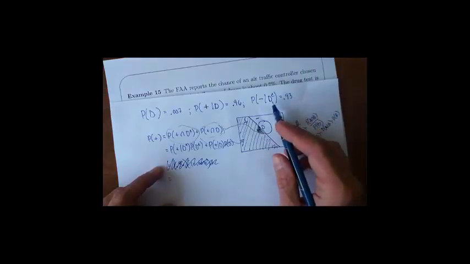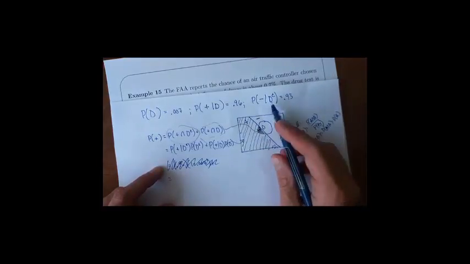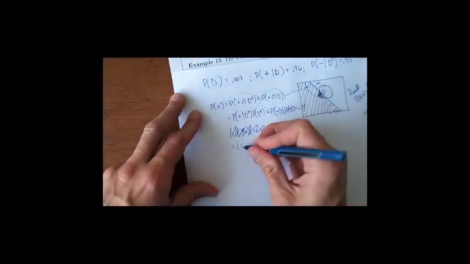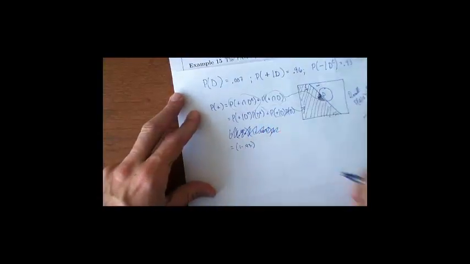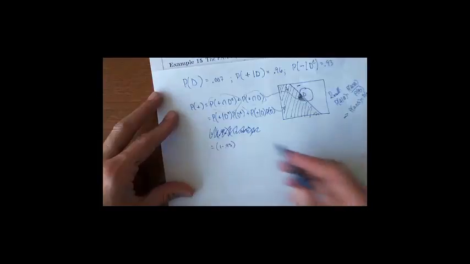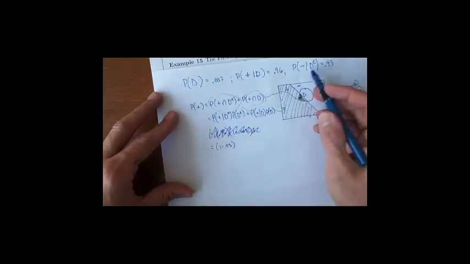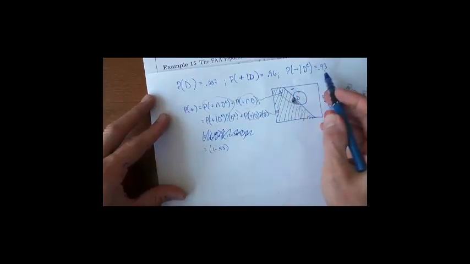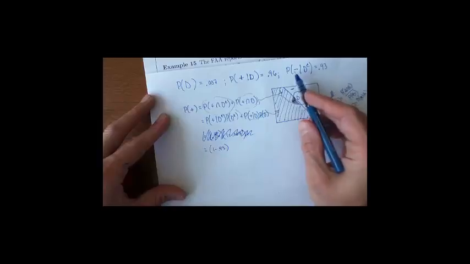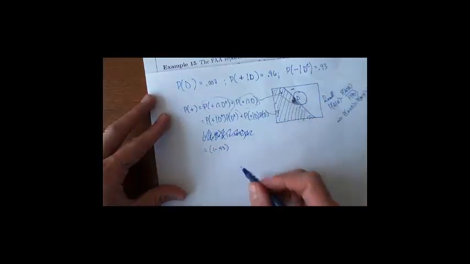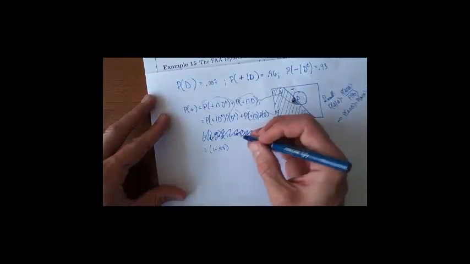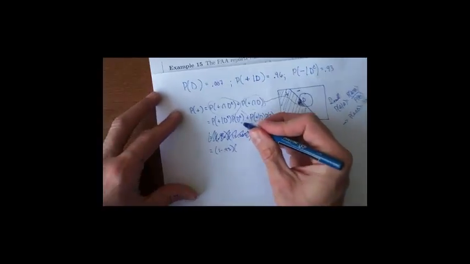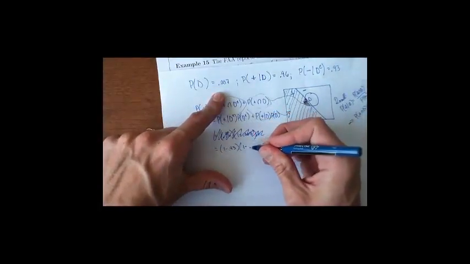So given that they're not a drug user, the chance it's positive is 1 minus 93%. See how I did that? Of all the non-drug users, the chance that it's negative is 93%. You would hope that it's high, right? So the chance that it's positive for a non-drug user is 1 minus that. That's the rule for complements. And then I'm going to apply the rule for complements again to get this. I actually did this part right. I can't believe it.